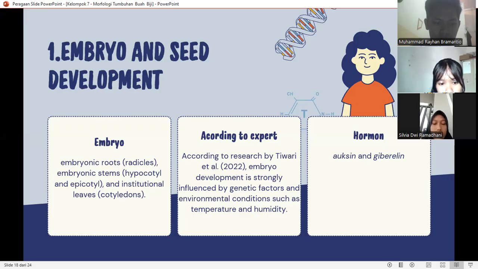According to research by Tiwari et al. 2022, embryo development is highly influenced by genetic factors and environmental conditions, such as temperature and humidity. Hormones like auxins and gibberellins play a crucial role in regulating embryo growth until seed maturation.